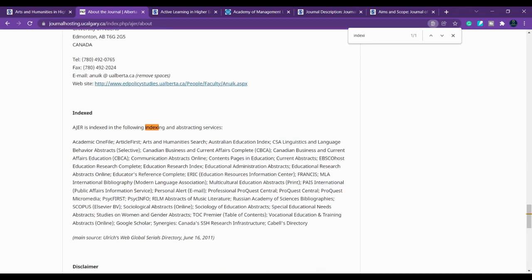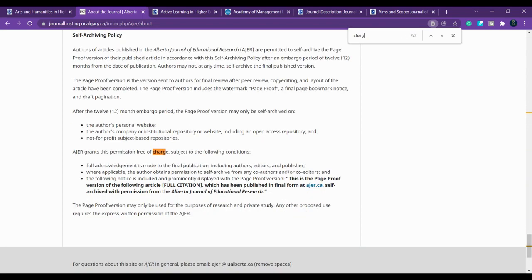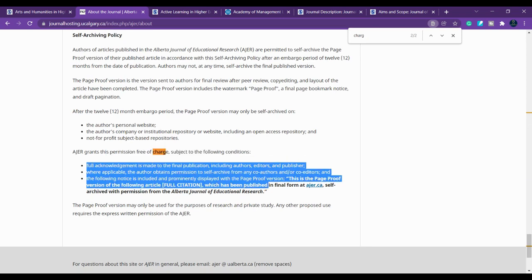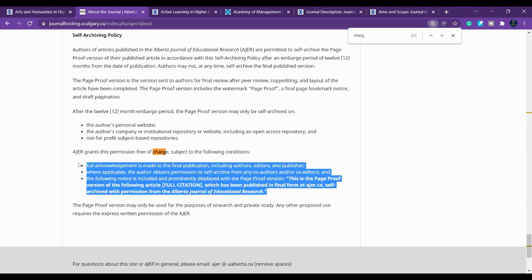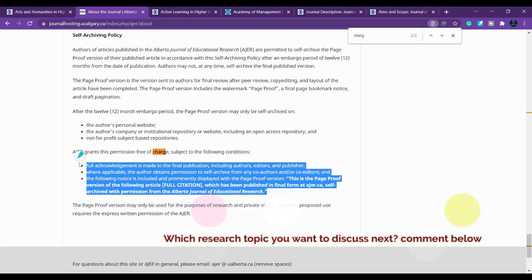Here you can find the indexing, where they have indexed, and here you can see it is a Scopus indexed journal. Then you have to check for the charge. Here AJER grants this permission free of charge, subject to the following conditions. You have to acknowledge this properly and look at these things. If it is fine, then they will not ask you for any charge.